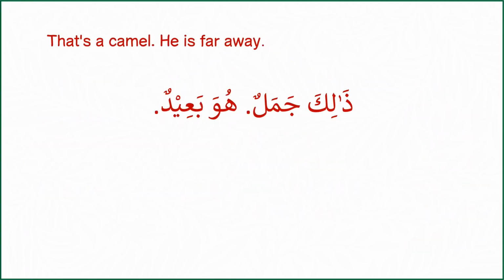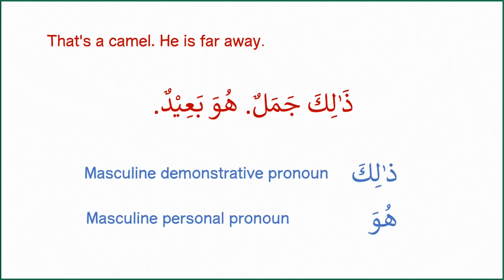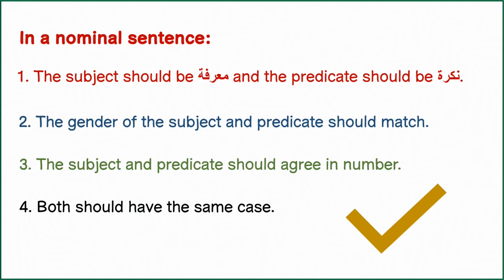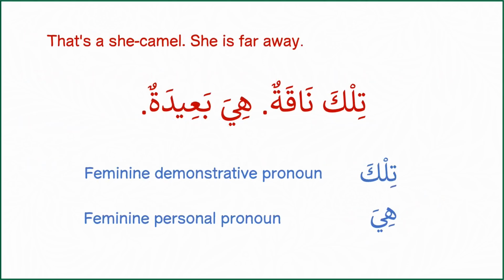Coming back to simple examples from the words we have just learned, now we will practice 2 sentences in a sequence. The first is ذلك جمل هو بعيد. That's a camel, he is far away. ذلك is the demonstrative pronoun for masculine singular nouns and huwa is the personal pronoun for the singular male. Both sentences fulfill the 4 rules of Jumla Ismiya. The feminine version of this sentence would be تلك ناقة هي بعيدة. Tilka is used for feminine singular noun that is far away. Ba'idatun is the feminine form of ba'idun.